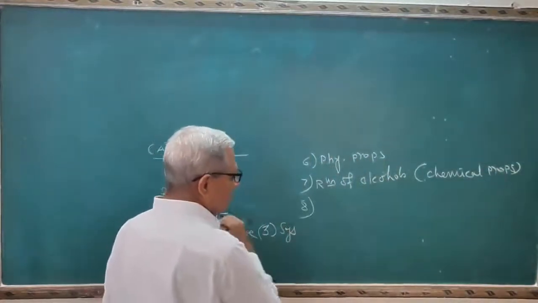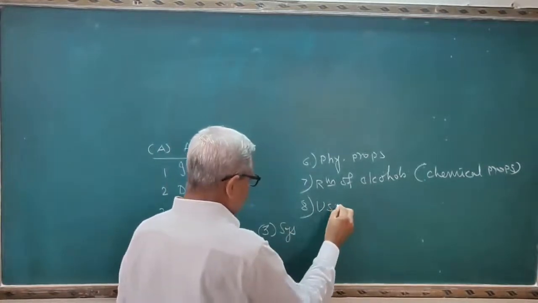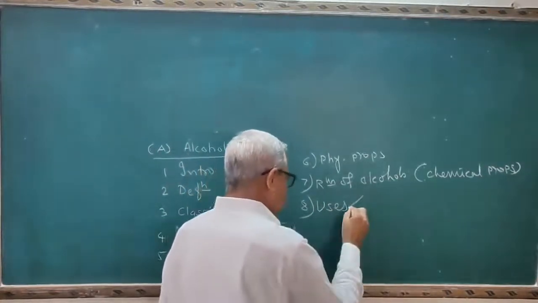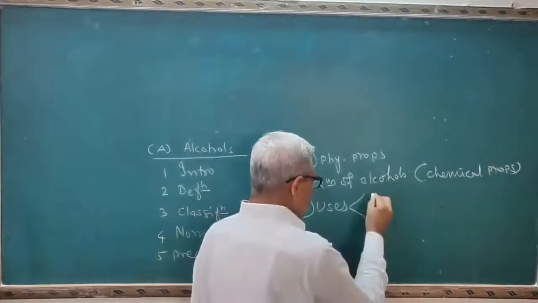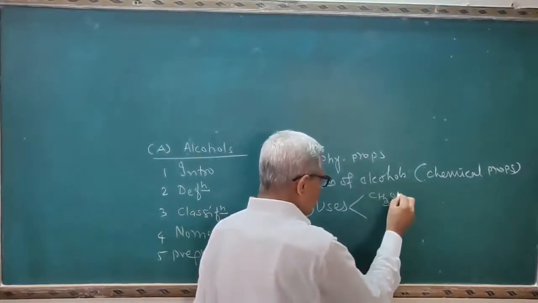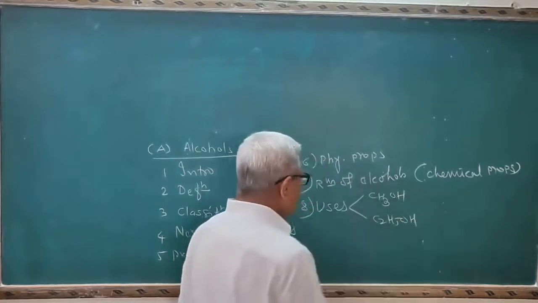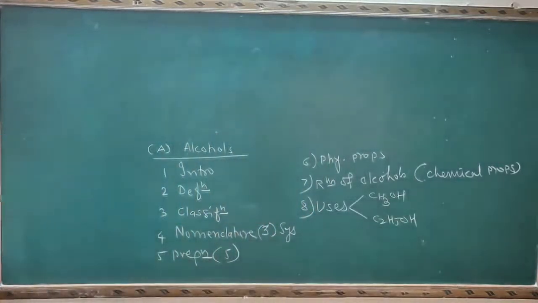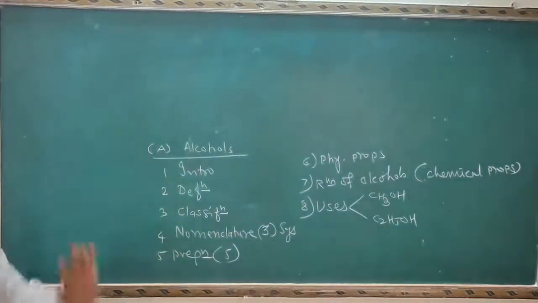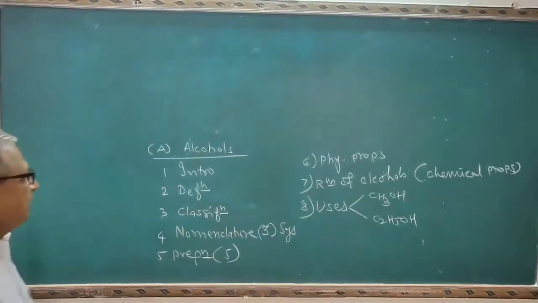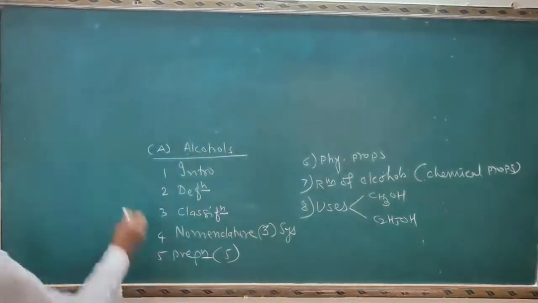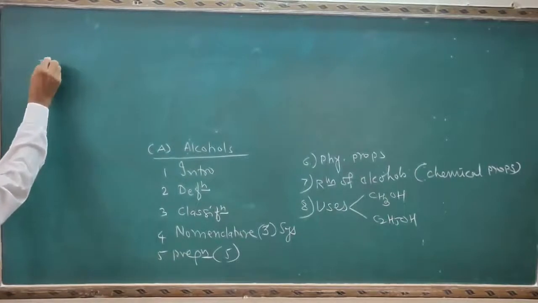Point number 8, uses of alcohols. In this case, you have to learn in detail uses of methyl alcohol as well as ethyl alcohol. So these 8 points you have to learn in detail. So first I will start the point number 1, introduction.